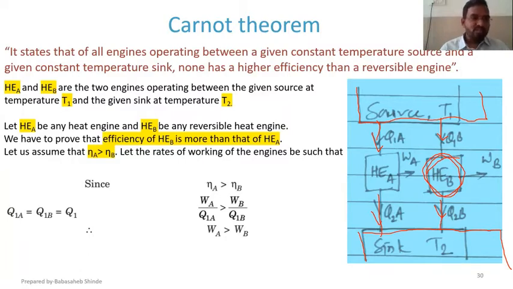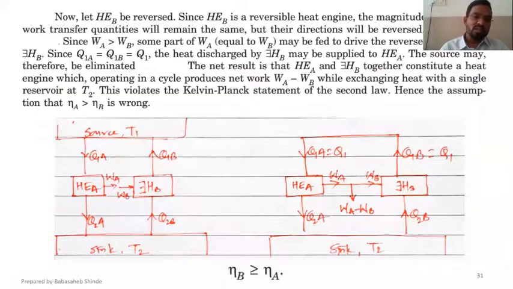Then according to the Carnot theorem, that reversible heat engine is going to have efficiency more than all other engines. So that is the Carnot theorem. And after that, we talked about the corollary also. We proved this theorem, that the efficiency of a reversible heat engine is always greater than that of a normal engine.